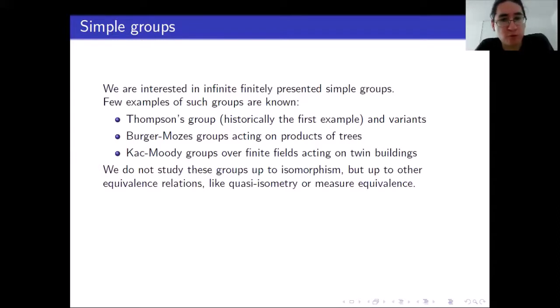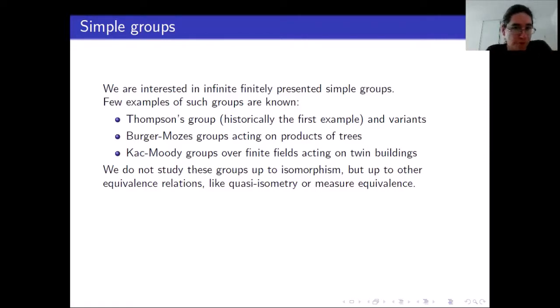Naturally, we do not study these groups up to isomorphism, but up to other equivalence relations, like quasi-isometry or measure equivalence. So I will focus on measure equivalence. But before, let's see what we know about quasi-isometry of these groups. If we pick Burger-Mozes groups, they all act properly and co-compactly on products of trees. So they are all quasi-isometric.